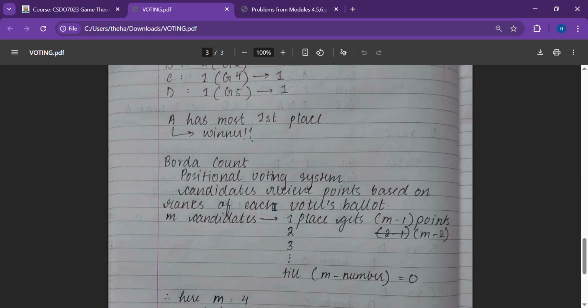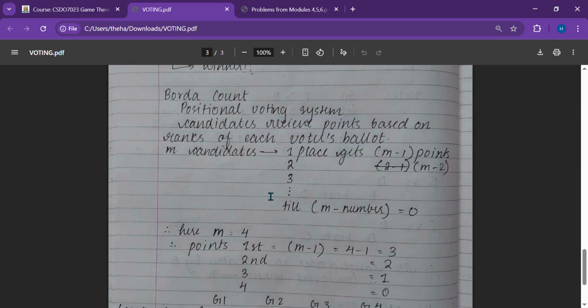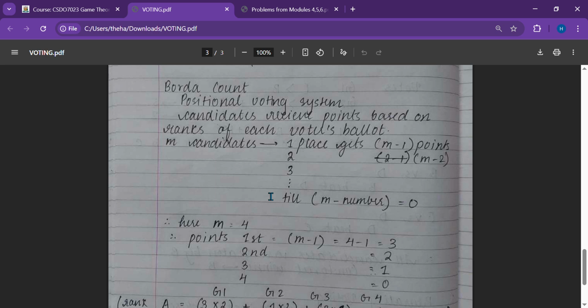Next we have the Borda count. It is a positional voting system. In this, candidates receive points based on ranks of each voter's ballot. To understand it more properly, suppose we have m candidates. The first place will get m minus 1 points. The second place will get m minus 2 points, and so on, basically till m.